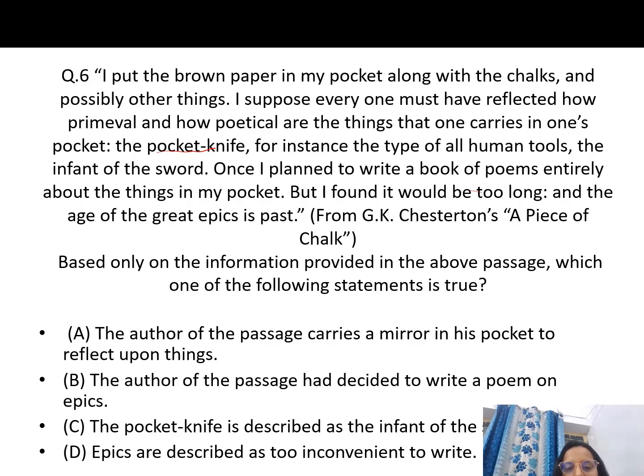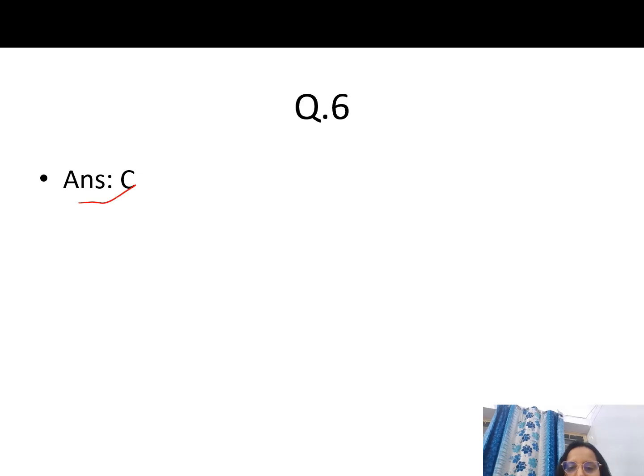Now we have to find, based only on the information provided in the above passage, what is true. The author of the passage carries a mirror in his pocket. It is not said anywhere that he carries a mirror, so this is not correct. The author has decided to write a poem on epics. He has never said that. The pocket knife is described as the infant of the sword. Okay, this is the infant of the sword here. So this is correct because this is directly written here. The pocket knife is defined as the infant of the sword. So option C is true here. Okay, so answer C is the correct answer here.